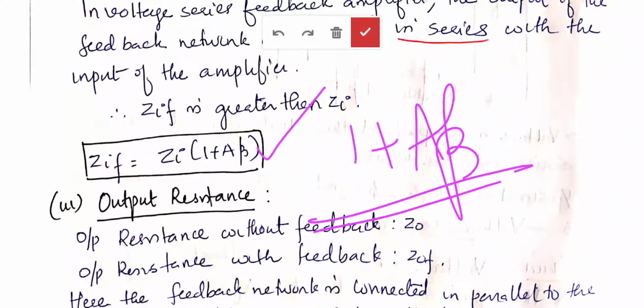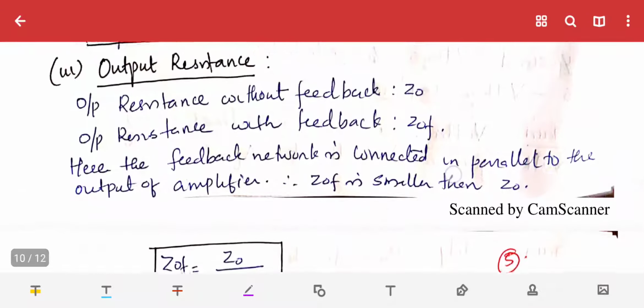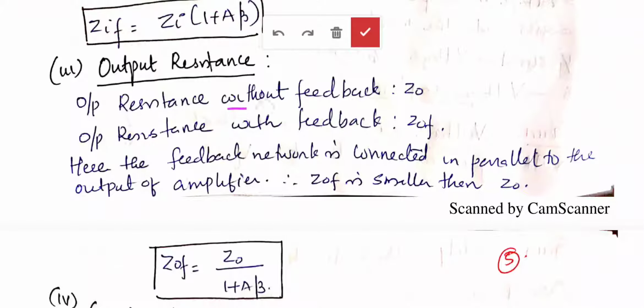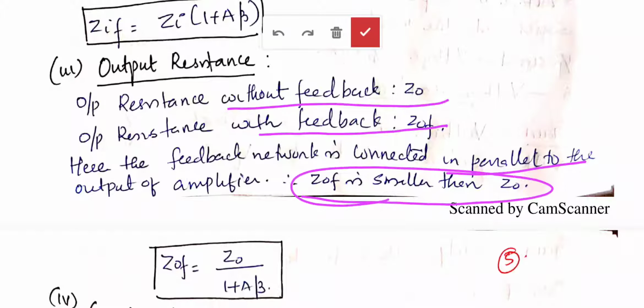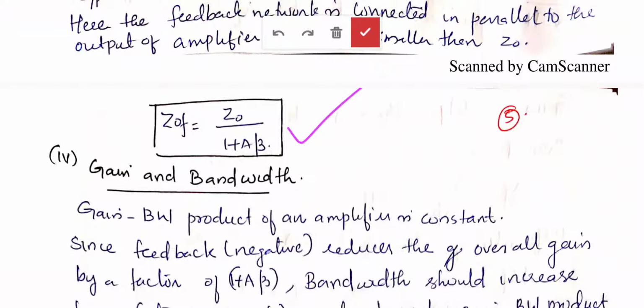Next, output resistance. As we saw, the output is a parallel connection. Parallel connection means resistance has to decrease. So output resistance without feedback is ZO, with feedback is ZOF. Since the connection is parallel, ZOF is smaller than ZO and reduced by a factor of 1 plus A beta.